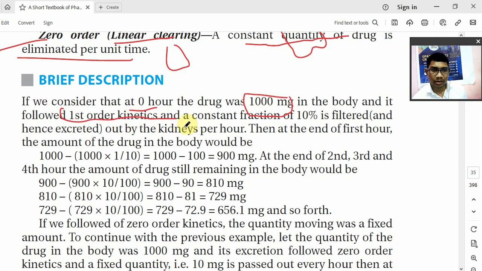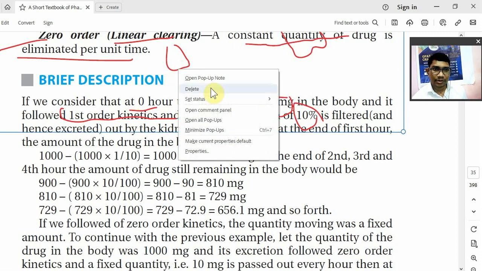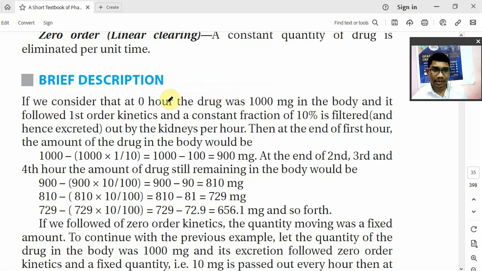That is nothing but the constant fraction. कितना, for example, say 10%, constant percentage of drug will be removed per unit time, right? So say for example 10%. ठीक है, यहाँ पे क्या example दिया है. So dose of drug is 1000 mg. If that drug A, एक example ले लो, drug A is given and it follows the first order. If it follows the first order kinetic, you know that a constant fraction of drug will be removed.